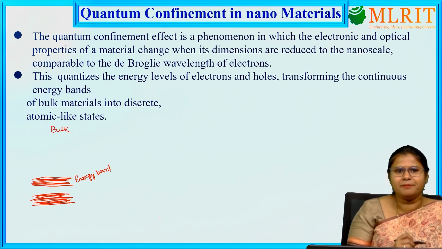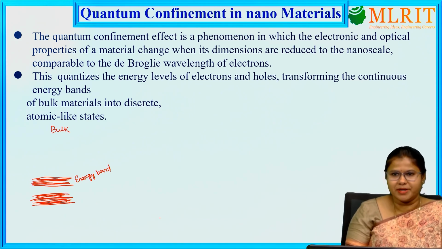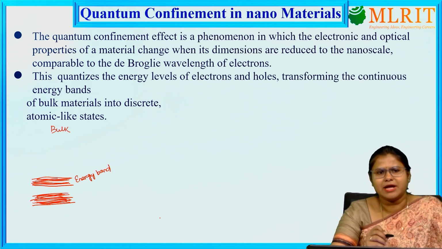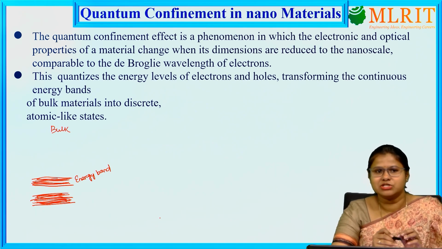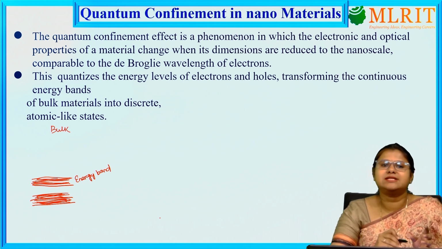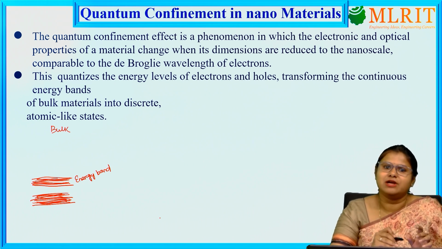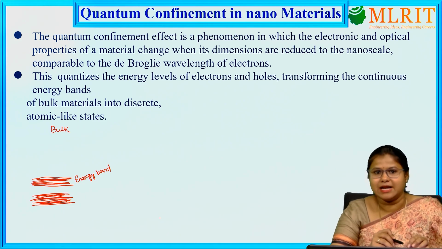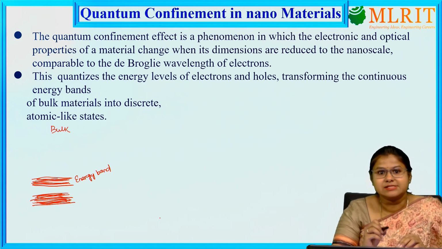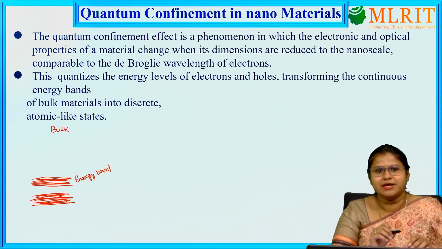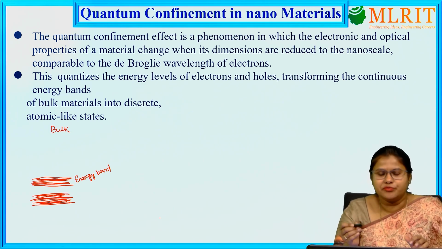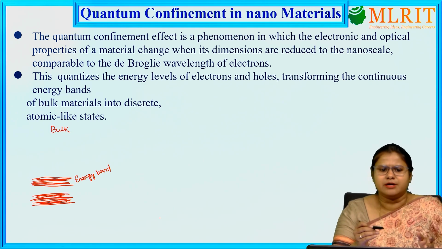But what happens when we consider nanomaterials? In nanomaterials, the particle is confined to move in a smaller dimension. Whenever it is confined to move within a smaller dimension, the energy will be restricted. The energy value will be restricted, so it can take only certain values, and the energy value will be known as a discrete energy value. So we can consider a guitar string.